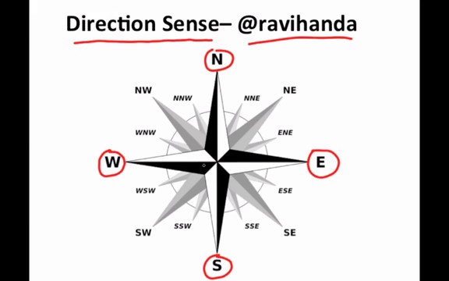NEWS. Also, the other directions can be bisecting north and east, which is northeast. Very similarly, south and east is southeast here. West and south is southwest, and north and west is northwest. Now, further bifurcation can be north of northeast, which is NNE, or east of northeast, which is ENE.